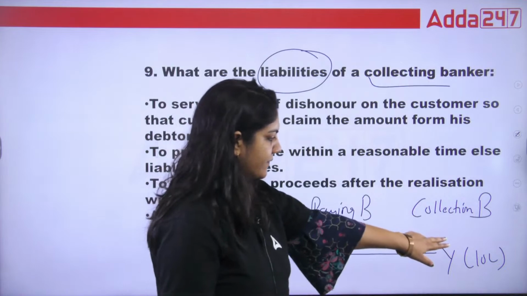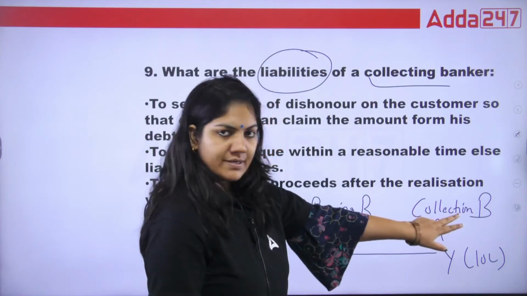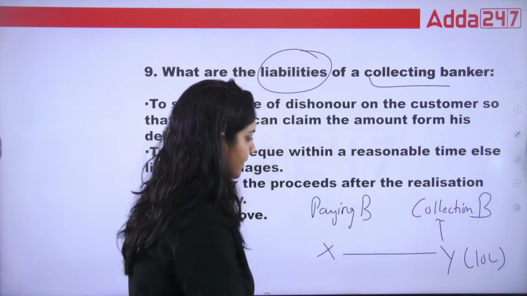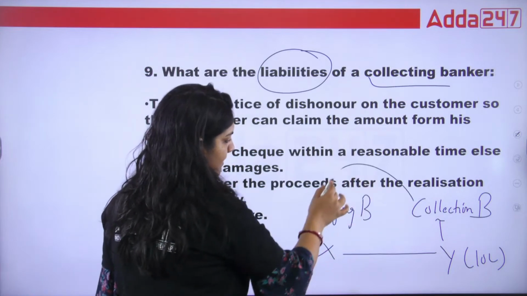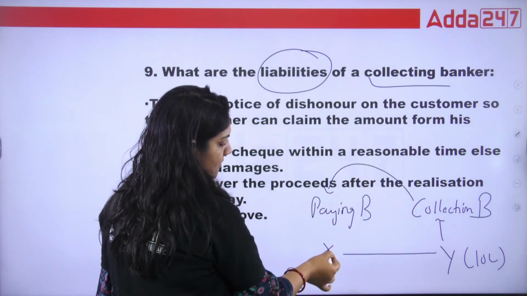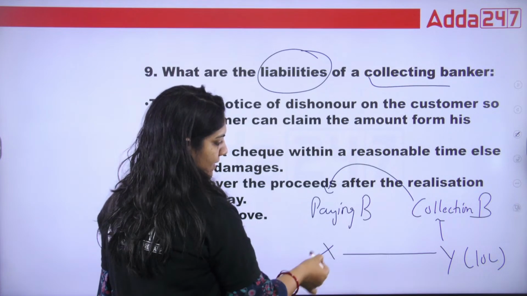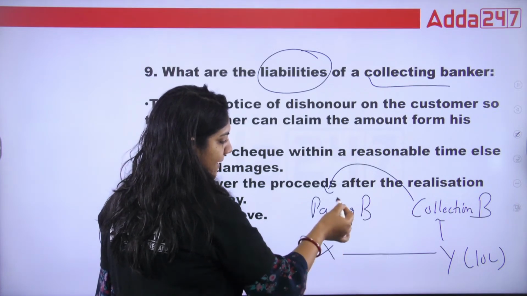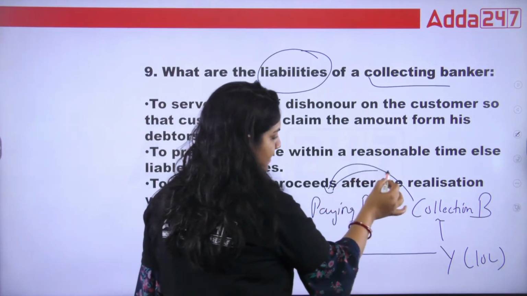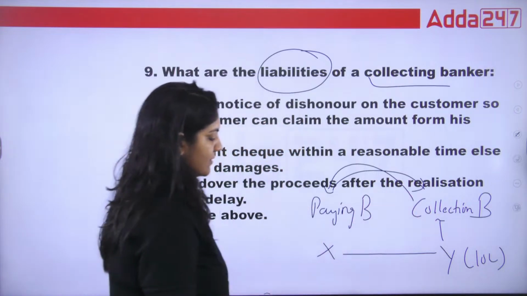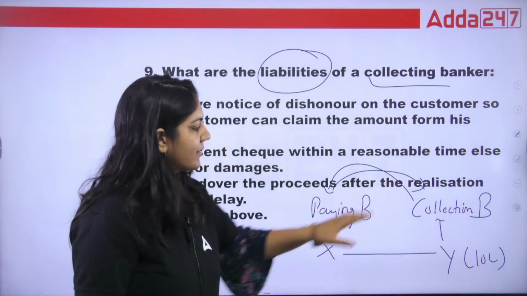Now, Y person will go to his bank. This bank will collect the money from the bank of X. So X's bank is called the paying bank because this bank is giving money to the other bank. So this is called the paying bank, and this is called the collecting bank.